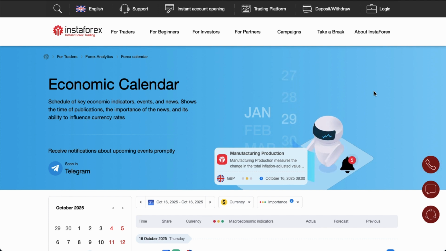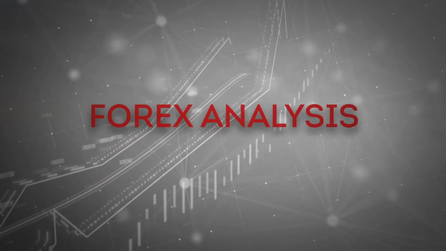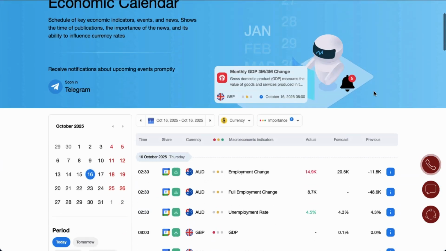Today is Thursday, October 16, 2025. Let's take a look at the economic calendar for today. So what do we have here in the calendar?